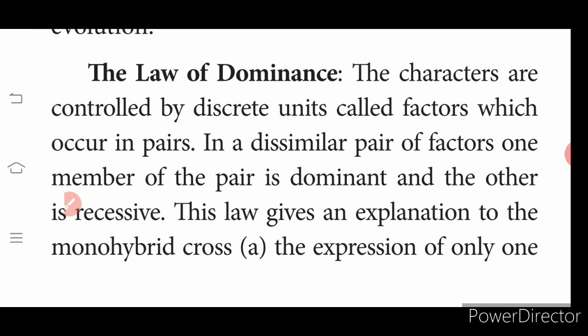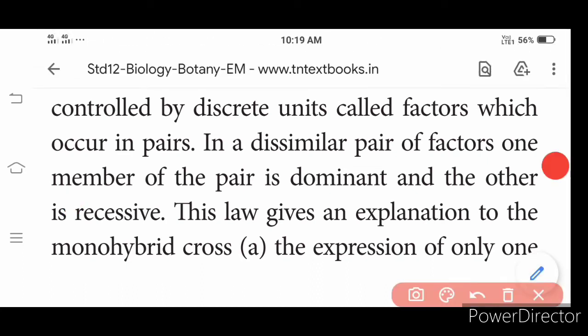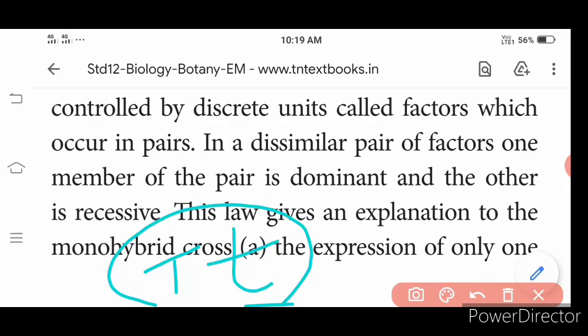In a dissimilar pair of factors, one member of the pair is dominant, the other is recessive. This we know consciously; maybe in words you might not understand, so you can read through again. So what is said here? If you have the alleles capital T and small t, this is a pair of factors.